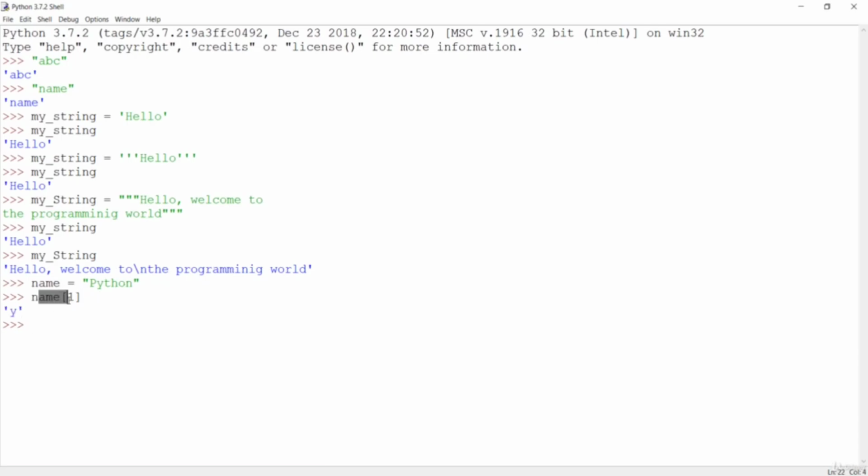So you have to just access through this indexing technique, and just remember that in the string and in the list the index always starts from 0, it is not from 1. Just remember that. If you want to get this n, you can count from 0, 1, 2, 3, 4, 5. So if I say name[5], you are going to get the n.